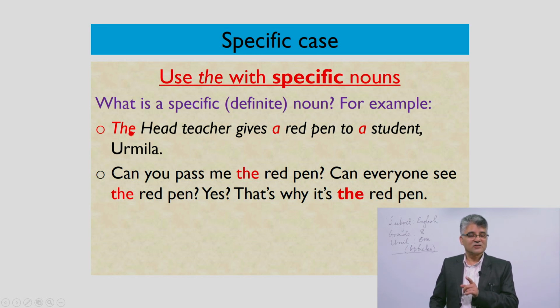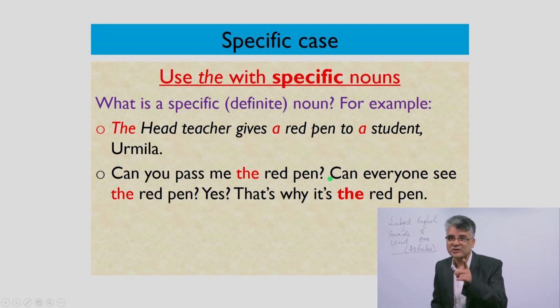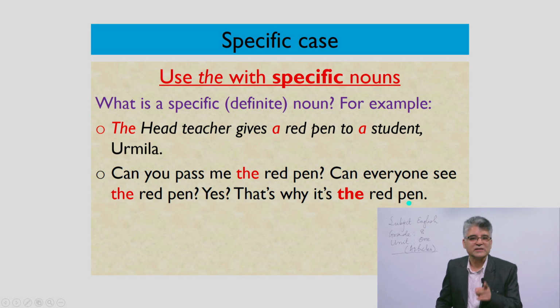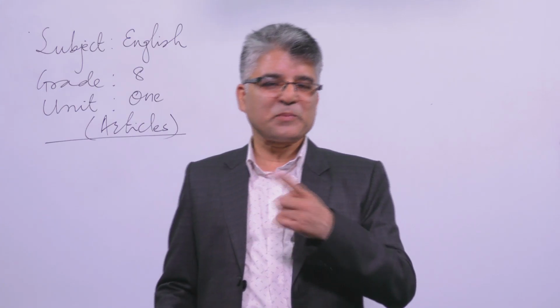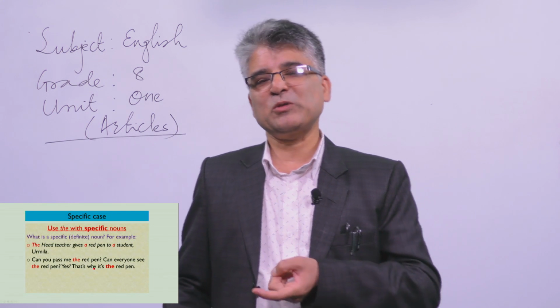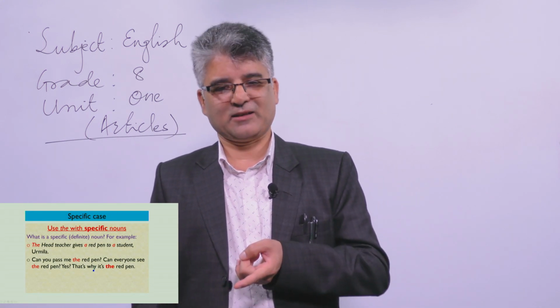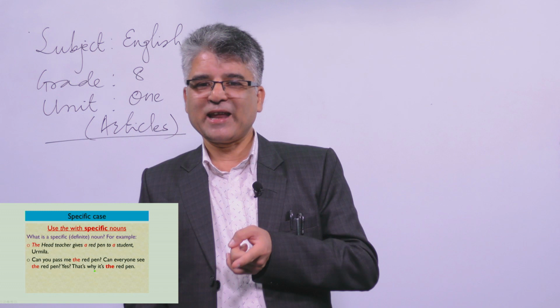Here he just created the situation. The head teacher gives a red pen to a student, Urmila. Later on he asks her, can you pass me the red pen? That is the particular pen. That is the specific one, because everyone can see the pen. That's why it is the red pen, because it is specific. So in the specific situation, we use the article the, definite article. So shall we go next?